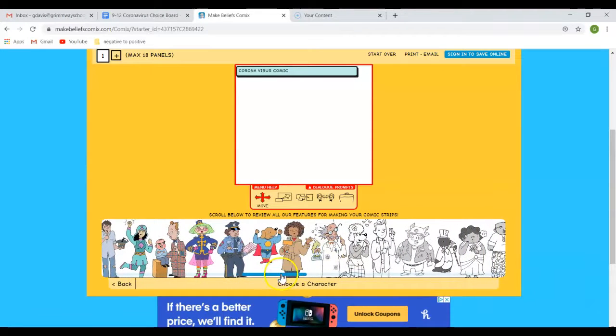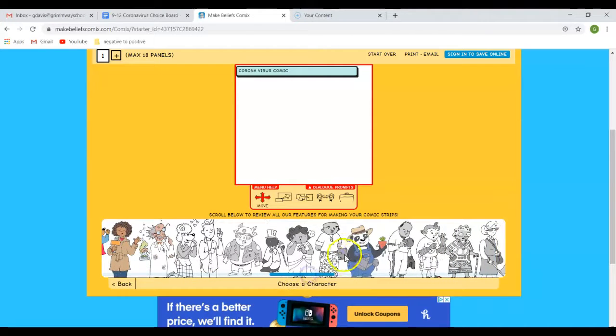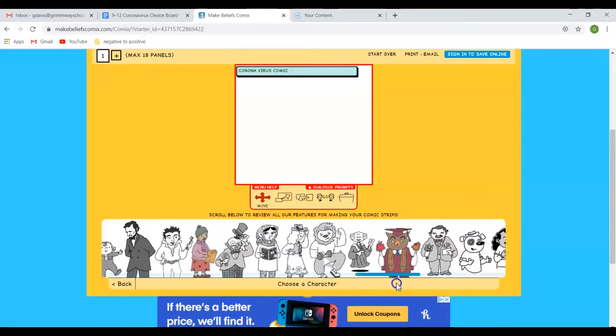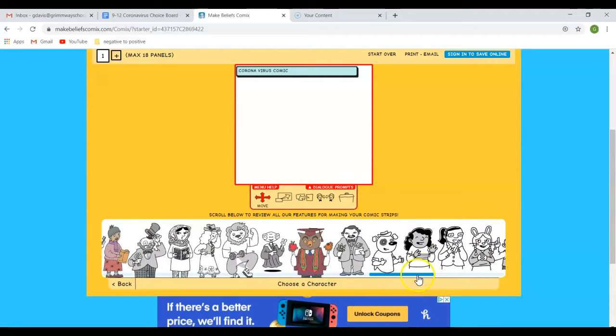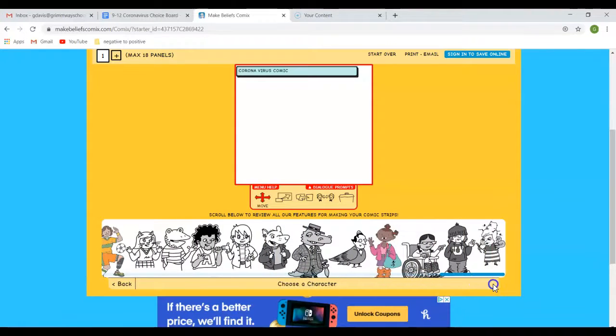There's some scientists. There's superheroes. Oh look, there's a cute little panda. There's some black and white stuff. Maybe you're not a colorful person. There's all kinds of stuff in here that we can be using. So this is cool. These characters are really cool.